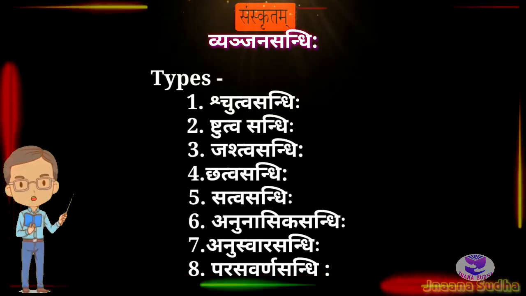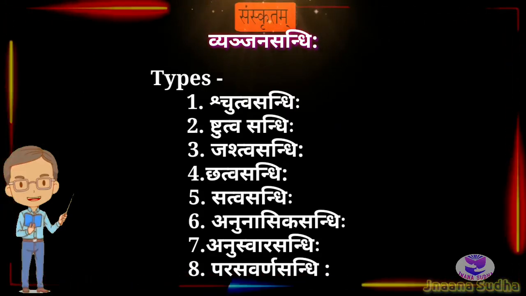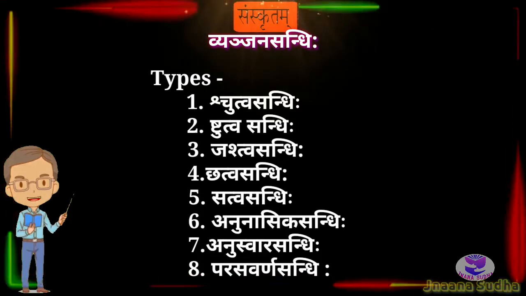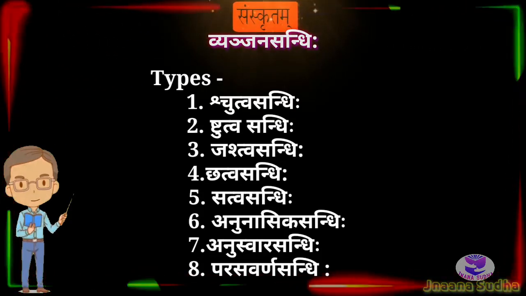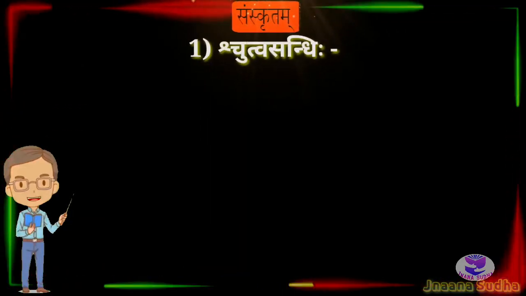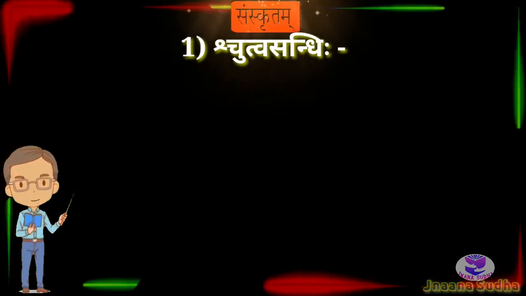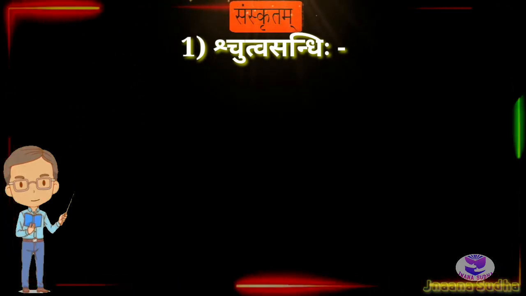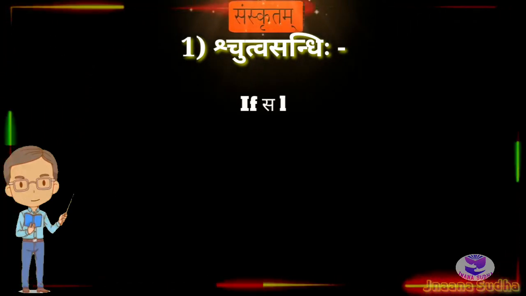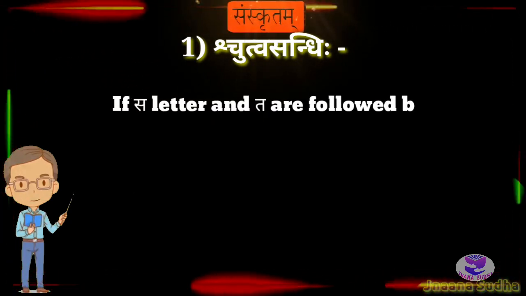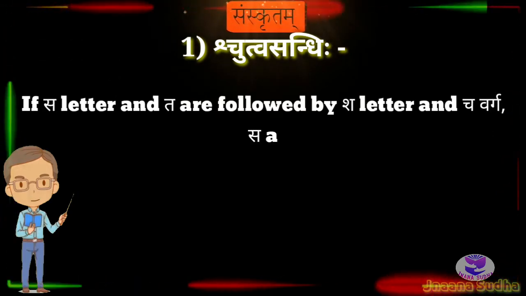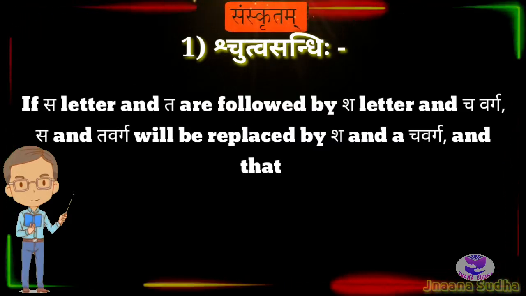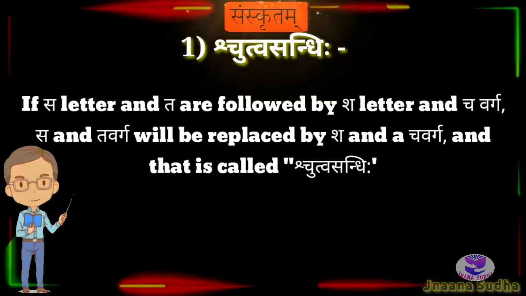In today's class, we will be discussing only two sandhis. They are Stutva and Shtutva. The first one is Stutva Sandhi. According to Panini, there is one formula for Stutva Sandhi, that is Stoh Shchunā Shchuh. If Sa letter and Ta varga are followed by Sha letter and Cha varga, Sa and Ta varga will be replaced by Sha and Cha varga, and that is called Stutva Sandhi.